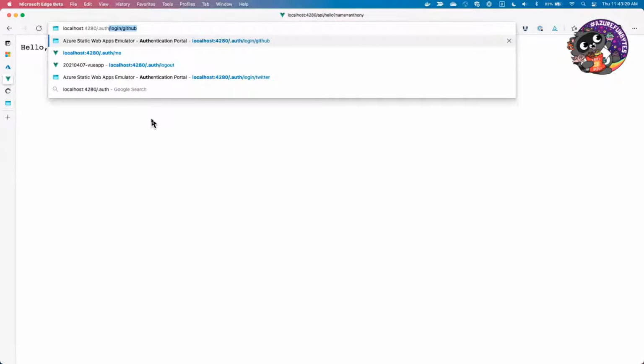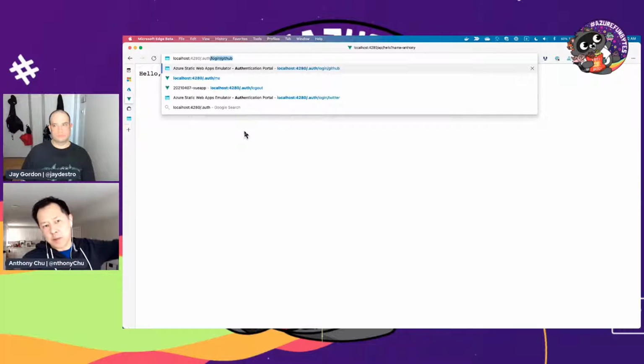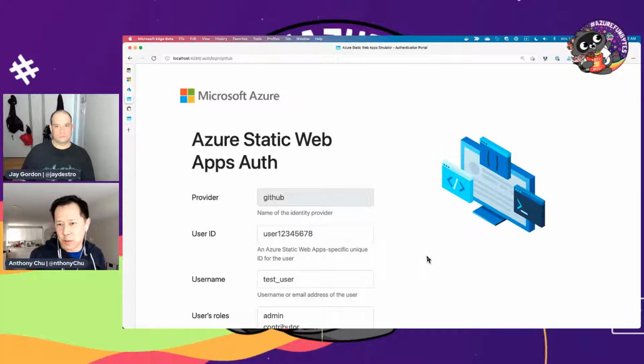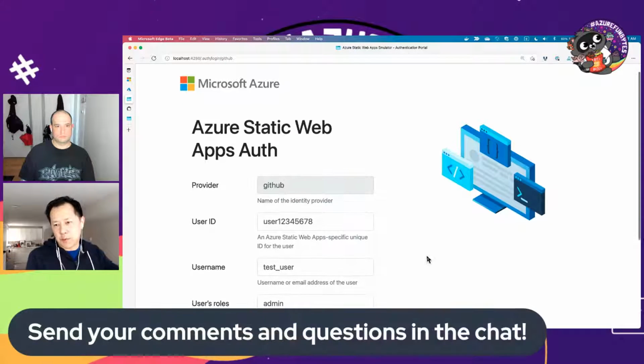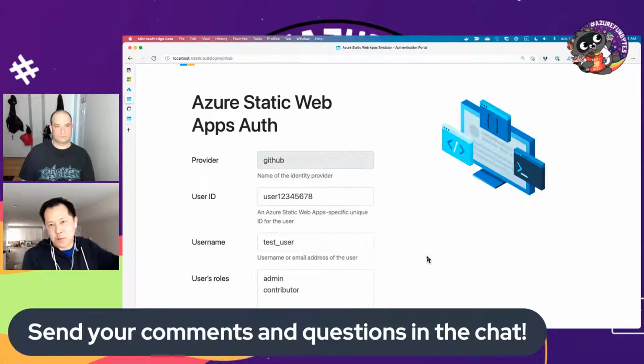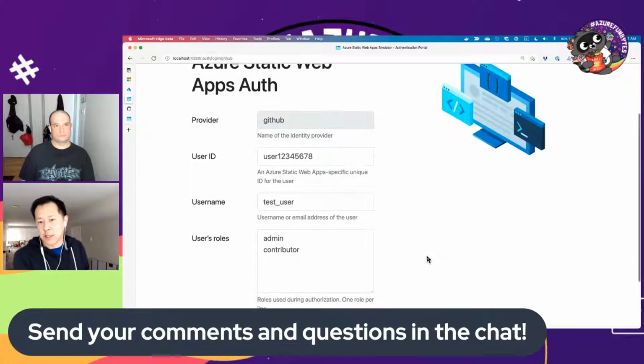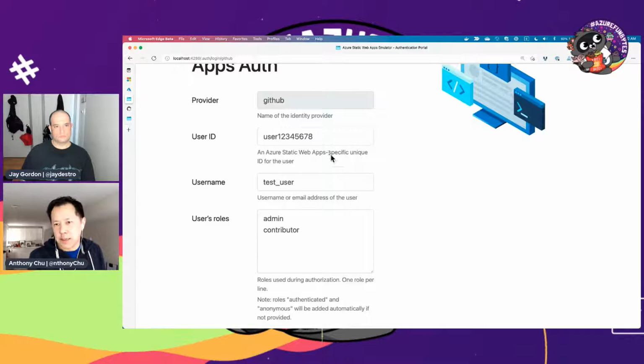So what the emulator allows you to do is you can just go to the same kind of login URLs that we have in the cloud. So for instance, if you go to /auth/login/GitHub, in the cloud it would actually take you to GitHub, so you can log in there, and it'll bounce you back to the site, and now you're logged in. Locally, we don't integrate any of that with the identity providers. It's a lot of work, and it doesn't really give you any benefits. So what we're letting you do is, because you're just running locally, if you want to be Jay today, you can just use whatever user ID you want.